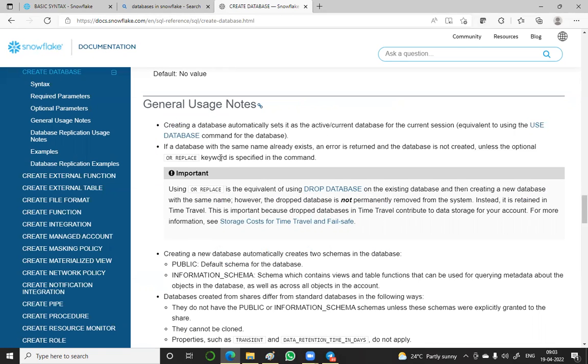Use database is the syntax that can be used at that time. Command for the database. If a database with the same name already exists, I told you this, I think, an error is returned and the database is not created unless the optional OR REPLACE keyword is specified in the command. I told you, if the same database already exists, you have to use that OR REPLACE.